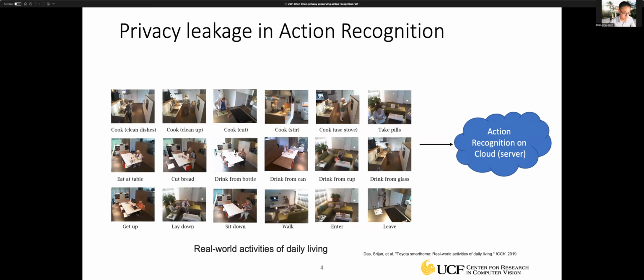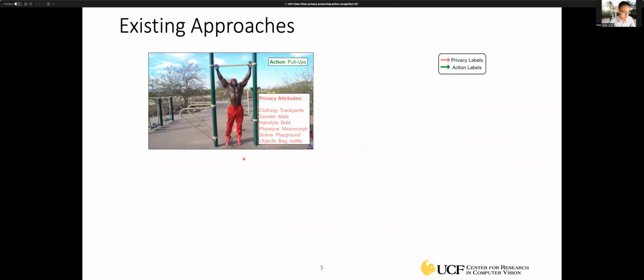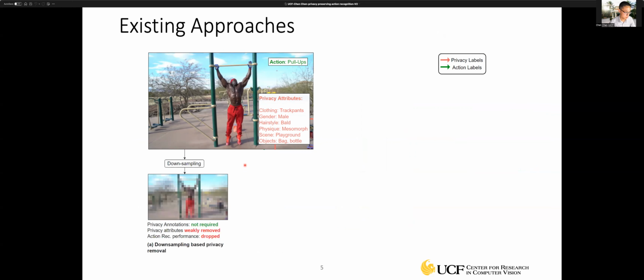In this slide, I show some examples that were taken from the Toyota Smart Home dataset, which is for daily activity recognition. As you can see here, this video footage can reveal a lot of privacy information, right? Like the gender of the person, their home setup, etc. There are several existing approaches that can be used to remove privacy information from videos. The simplest way is to reduce the resolution of the video.